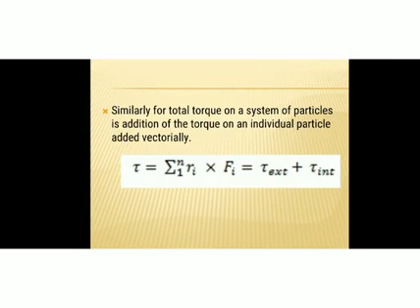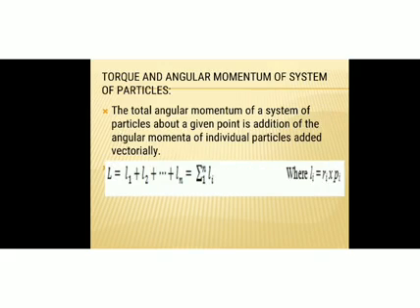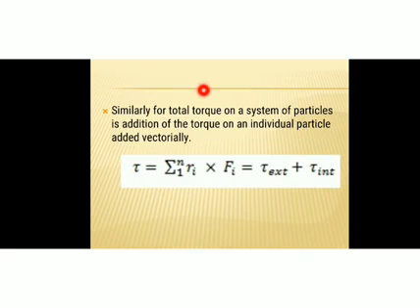Now, similarly, what will be the total torque acting on a system? The total torque acting on the system will be the sum of external torque plus internal torque. But the contribution of internal torque will be 0, because by Newton's third law, these internal forces will be action and reaction pairs, so they will cancel each other.